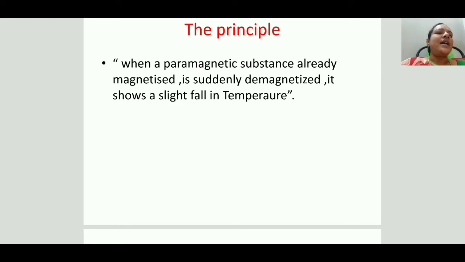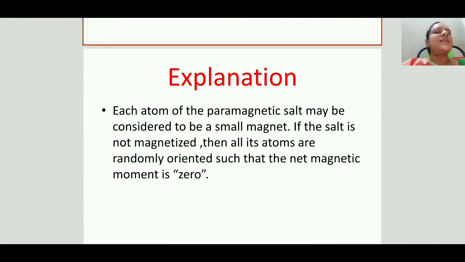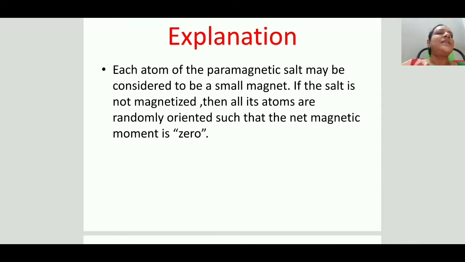Here a question arises: why does it show a slight fall in temperature? To understand this, let us know about the domain theory of substances. We are discussing paramagnetic substances. A paramagnetic salt is made up of atoms, and according to domain theory the atoms are considered to be small magnets.